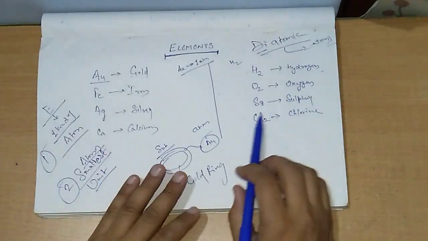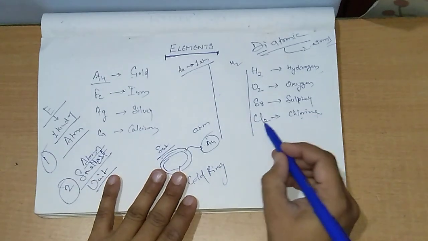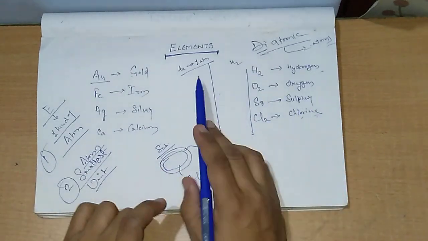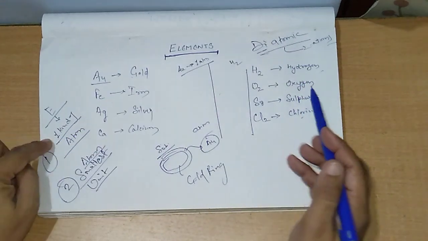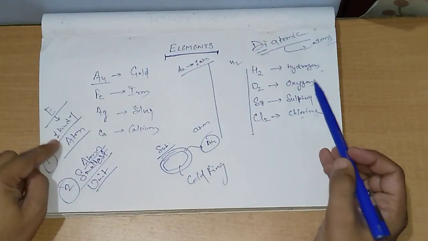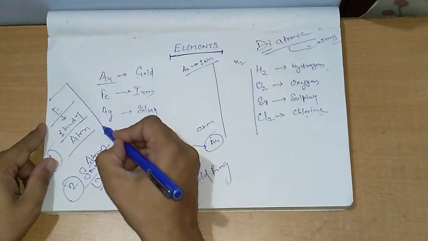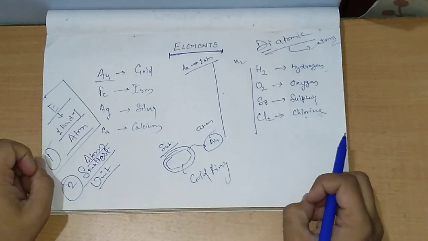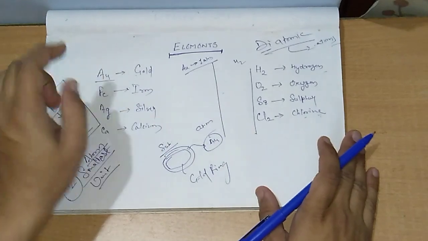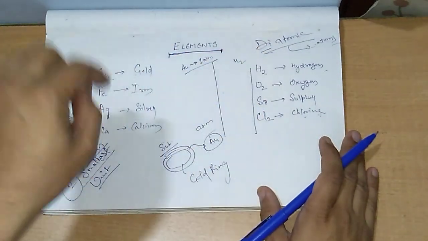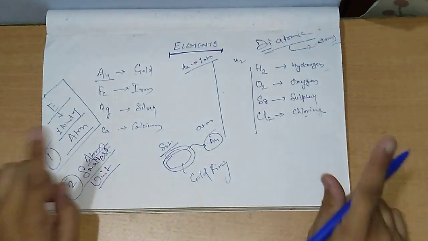Oxygen similarly, sulfur S8, chlorine Cl2. Here they have similar kinds of atoms in them. Clear? That's why they are examples of elements. Why are they elements? Because they consist of one kind of atom. We need to keep this definition in mind: an element is a substance which contains only one kind of atom. So silver, gold, oxygen, sulfur, chlorine, calcium all have one kind of atom in them.